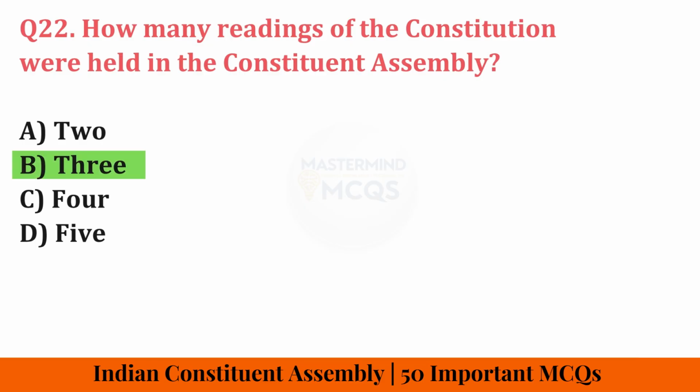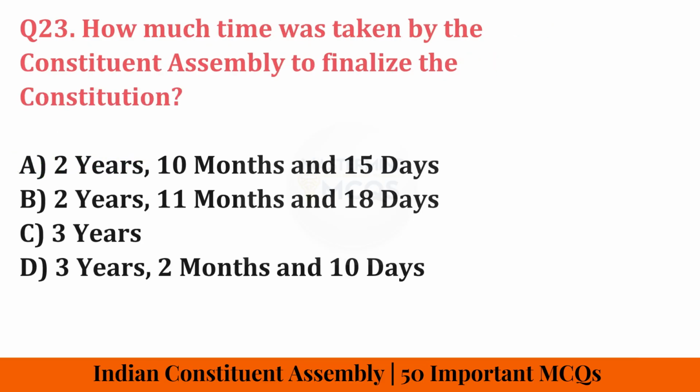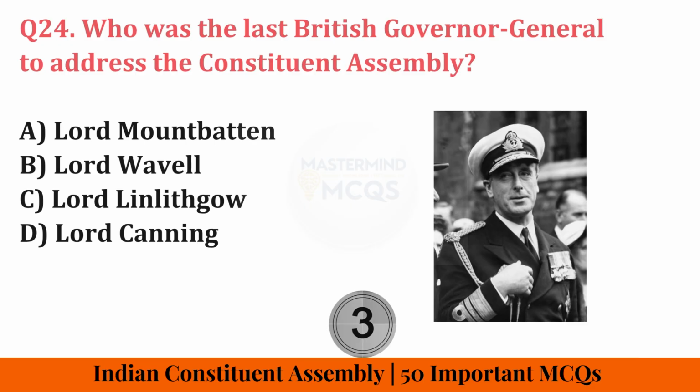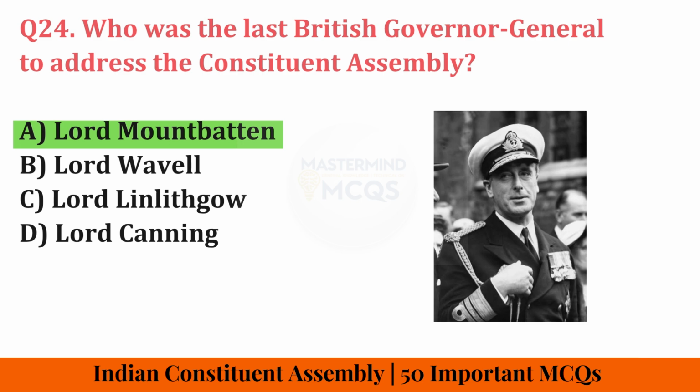How many readings of the Constitution were held in the Constituent Assembly? Correct answer is 3. How much time was taken by the Constituent Assembly to finalize the Constitution? Correct answer is 2 years, 11 months and 18 days. Who was the last British Governor-General to address the Constituent Assembly? Correct answer is Lord Mountbatten.